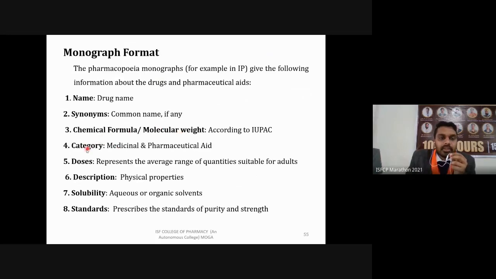Then category, under which category it belongs, whether it is a medicinal product or a pharmaceutical aid. Then doses, at which doses this is available, representing the average range of quantity suitable for adults. Then description, the physical properties of that drug or compound. Then its solubility, in aqueous or organic solvent. It will prescribe the standards of purity and strength.